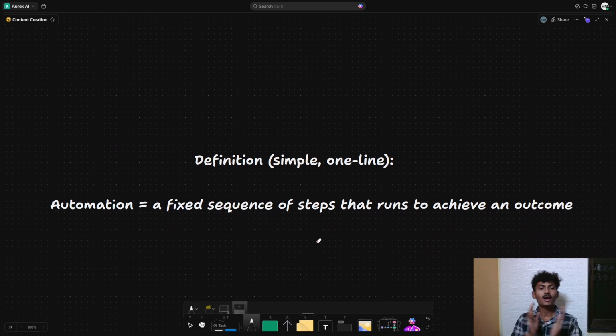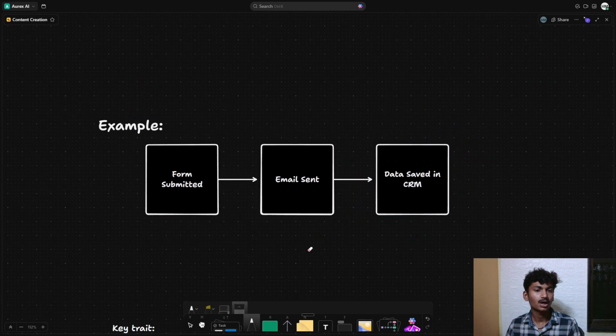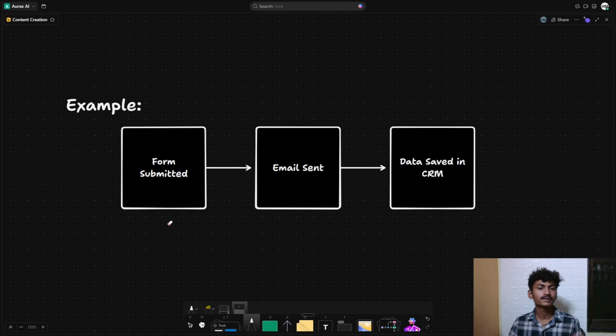So, just to give you a simple one-line definition, an automation is a fixed sequence of steps that runs to achieve an outcome. That means a few steps that are taken in an order to achieve an outcome. Let me give you an example.